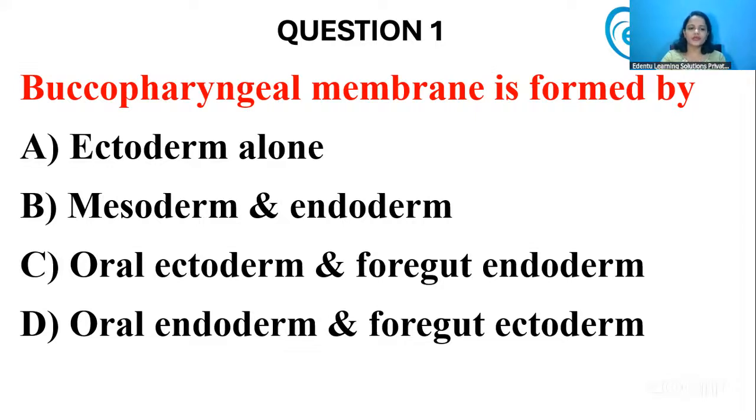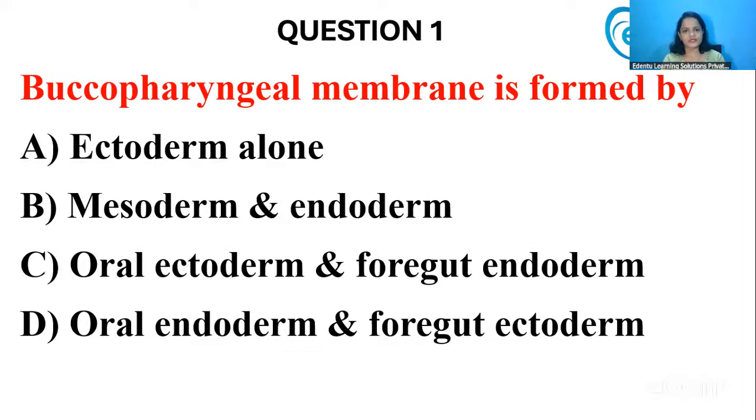Now options C and D is where the actual confusion comes: whether it is oral ectoderm or oral endoderm, and whether it is foregut endoderm or foregut ectoderm. These questions we had already discussed in our fast track programs and in our live classes.